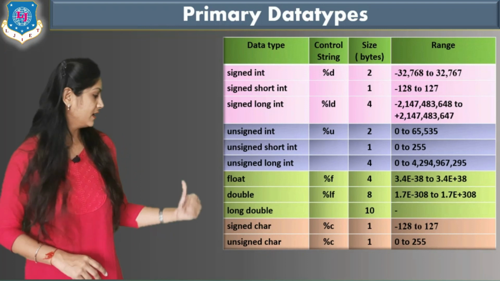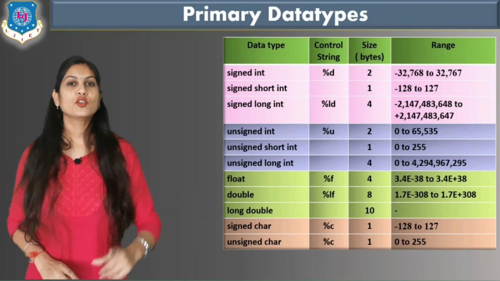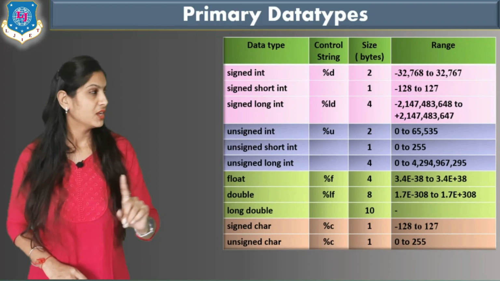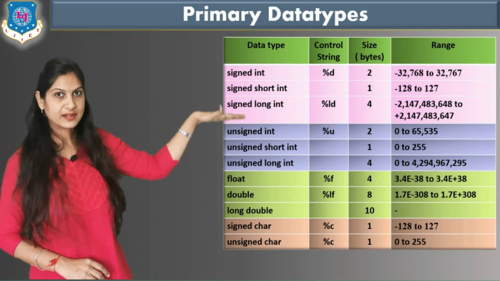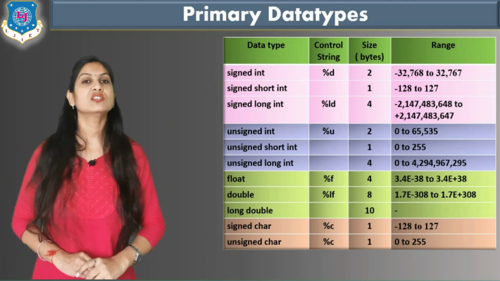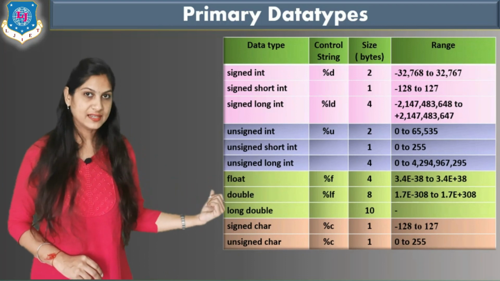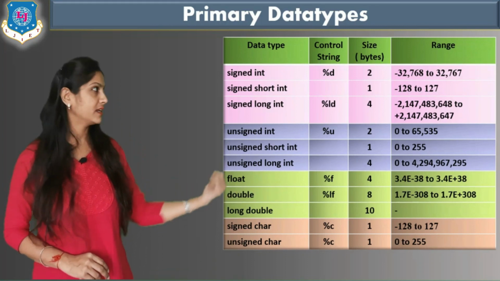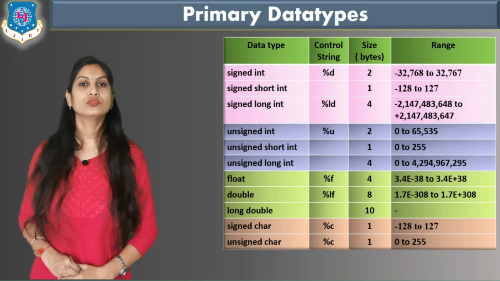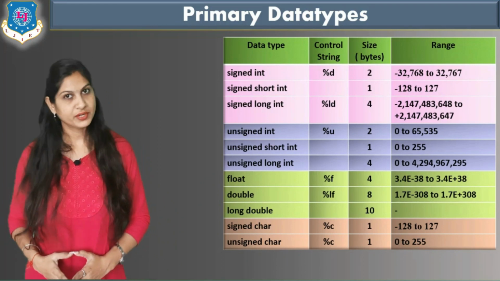And last is a signed character and unsigned character. Character occupies just 1 byte. So see, in the previous range, 1 byte is for which range? Minus 128 to 127. So simply put that range for a signed character, and for unsigned character the range is 0 to 255. So those things you have to remember.